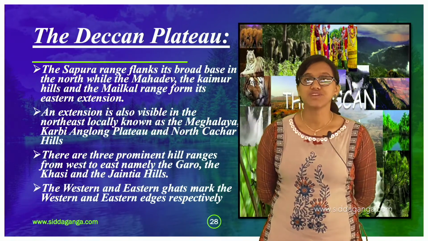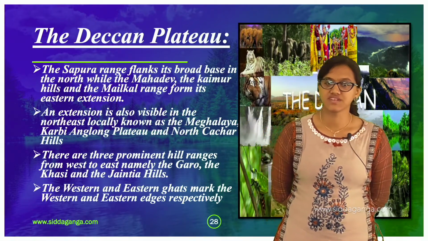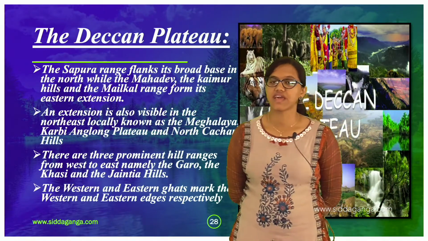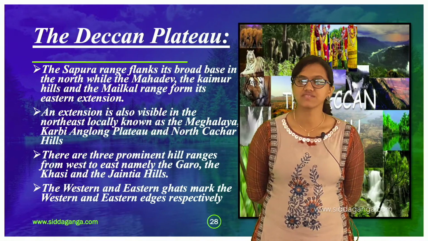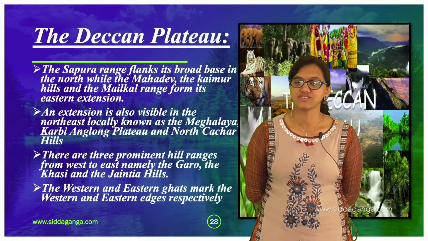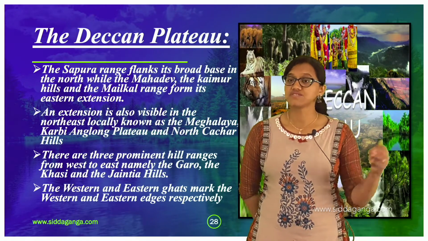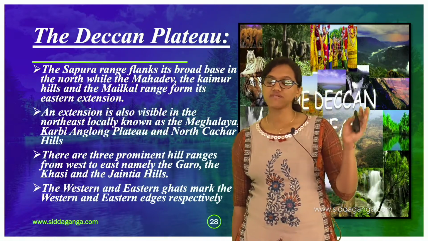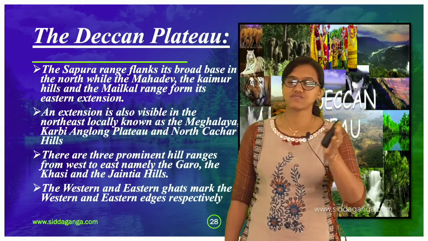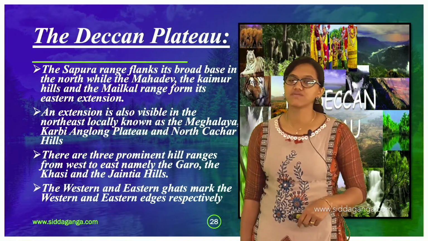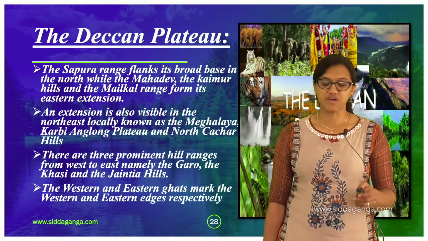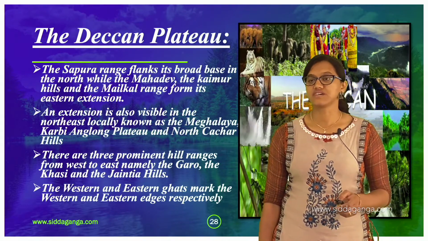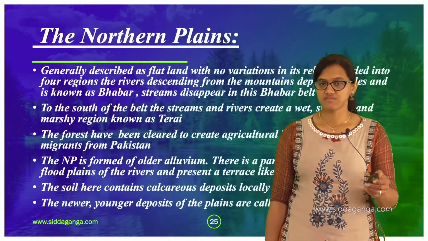There are three prominent hill ranges from west to east: the Garo, the Khasi and the Jaintia Hills.